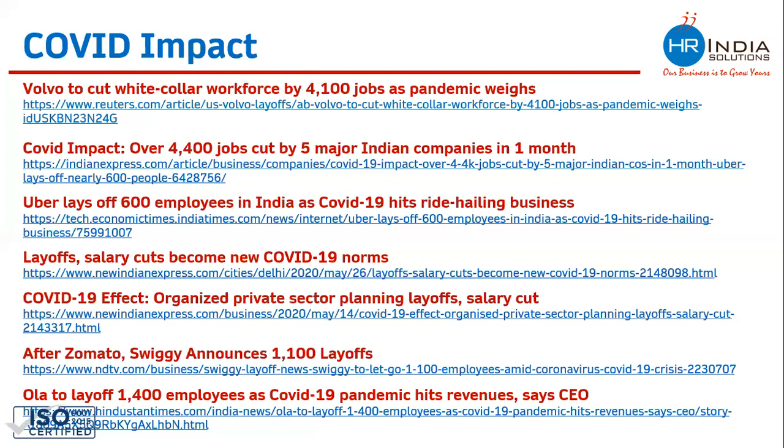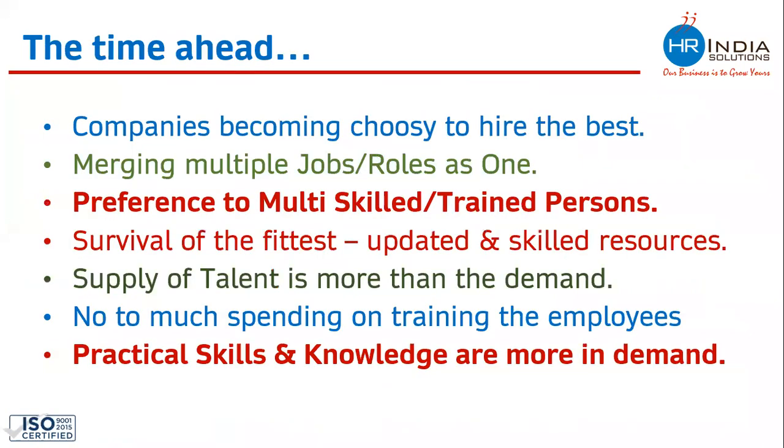In the COVID scenario, we have seen how many layoffs and retrenchments have happened. In the time yet to come, you will see that companies are becoming choosy to hire the best. Companies would be merging multiple jobs and multiple roles and creating one. Preference would be given to all those people who are multi-skilled or trained. If you are good at recruitment, you need to be good at other functions of HR. By remaining good at only one function of HR, going too far would not be possible.